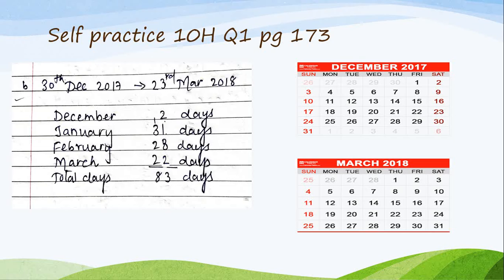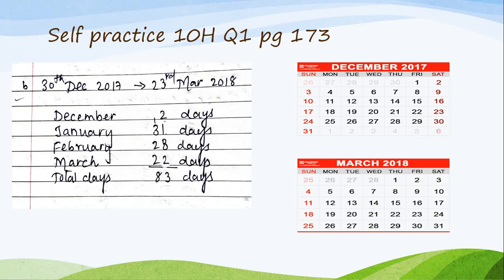So that is the main thing they want to see here, whether you are taking February as 28 days or 29 days. So December it's 2 days. January 31 days. February 28 days because 2018 is not a leap year. March 22, because I cannot consider till 23rd.